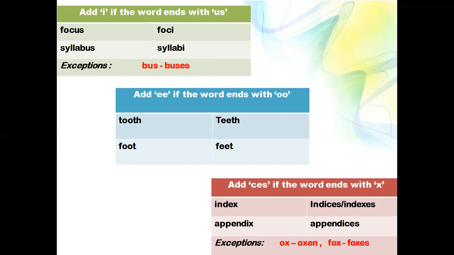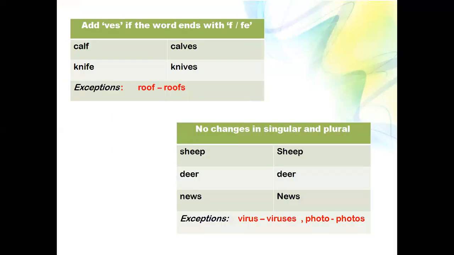So these are the exceptions. What are the exceptions? Bus, buses. Then change to ee if the word has oo: tooth, teeth; foot, feet. Then add ces if the word ends with x: index, indices or indexes; appendix, appendices. This also has exceptions: ox, oxen; fox, foxes. Change to ves if the word ends with f or fe: knife, knives. Exception: cough, coughs; roof, roofs.